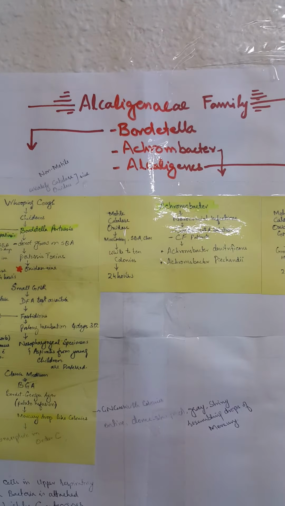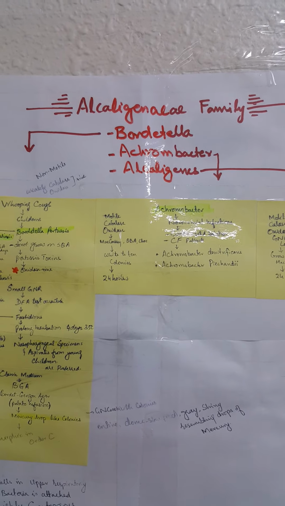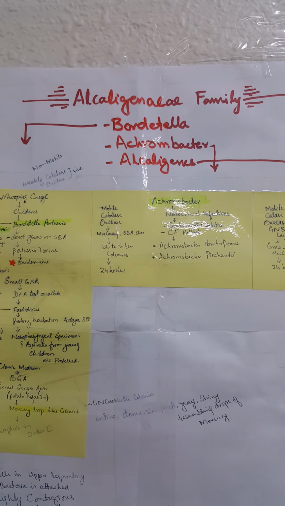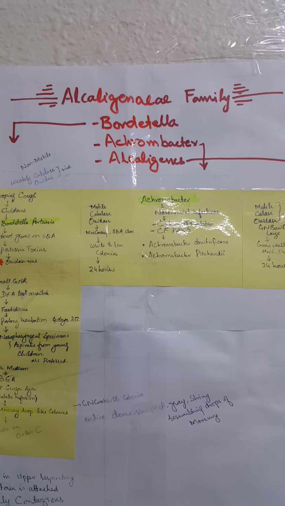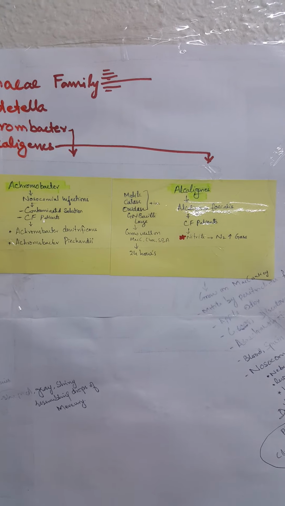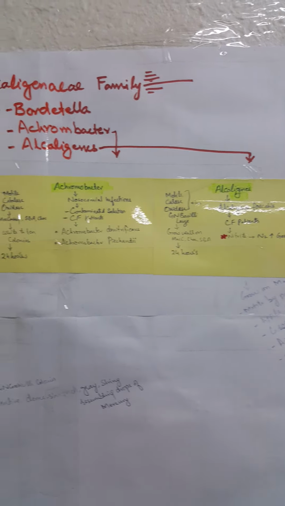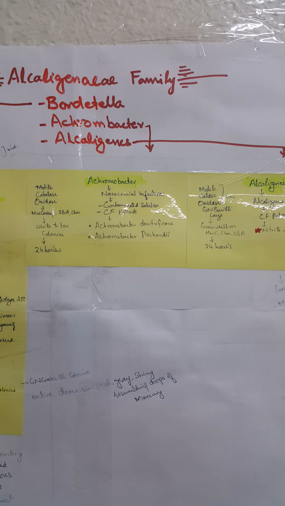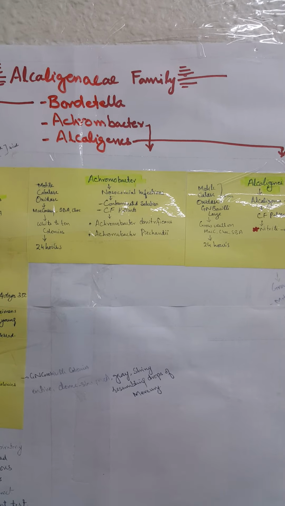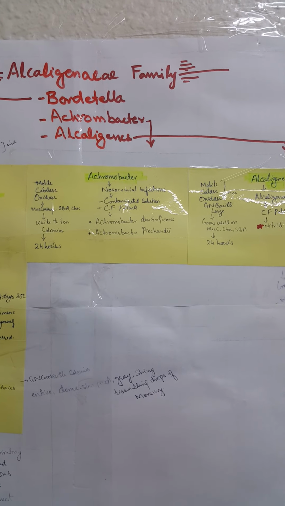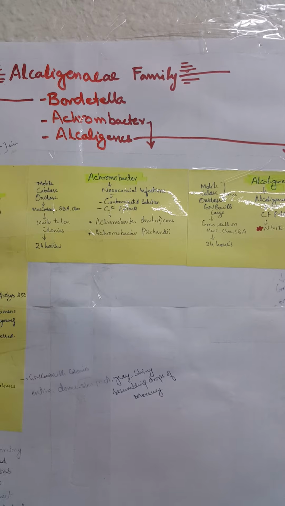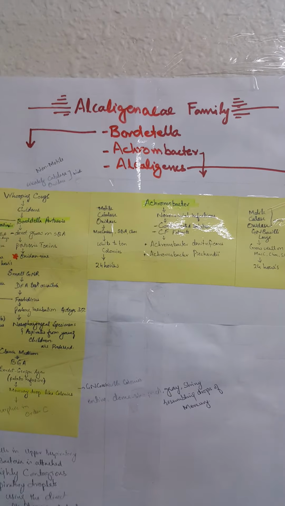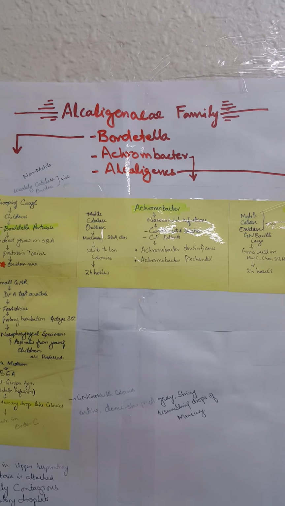Today we will start with the Alcaligenes faecalis, or Alcaligenaceae family, which is the most important organism in Alcaligenaceae. Alcaligenes faecalis. There is another species that is called Achromobacter, and Achromobacter is also referred to as Alcaligenes piechaudii. So this group is not confirmed in the microbiology identification chart. This Alcaligenaceae family contains the most important bacteria, that is called Bordetella.